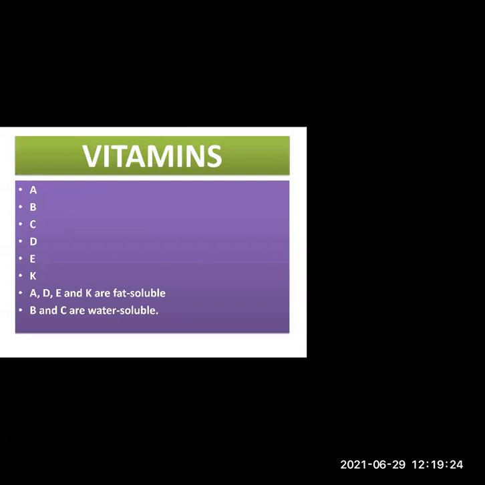So these heterogeneous compounds are essential for what? To carry out various life processes like respiration, blood circulation, digestion, excretion, etc. All the life processes which are taking place in our body, that is because of vitamins. So you all told me 6 types of vitamins are there. Okay, so one of you will raise a hand and tell me the names of the 6 vitamins. Who is going to do that?